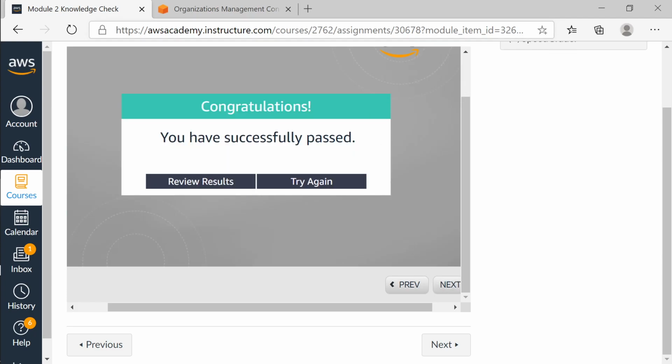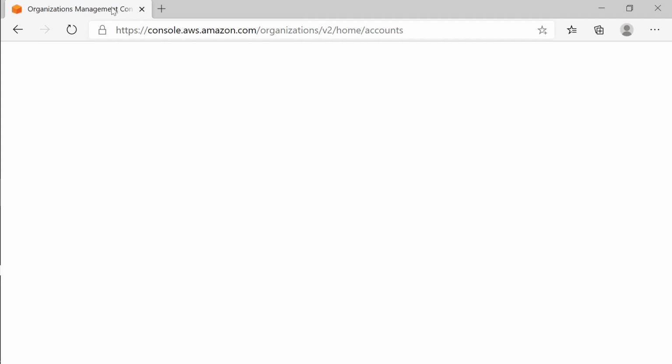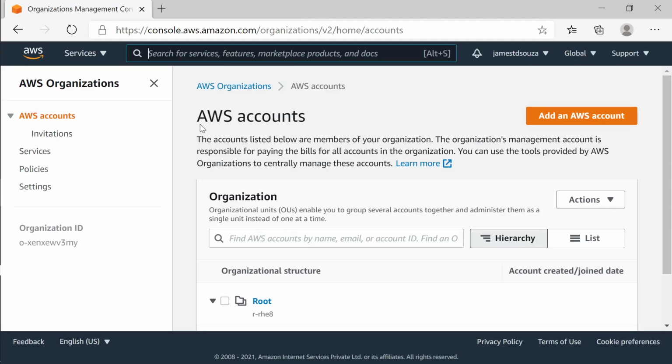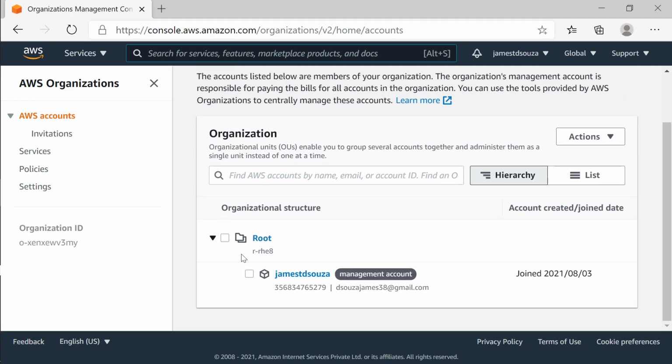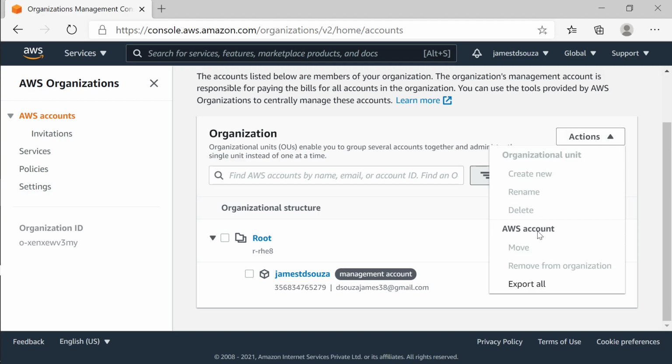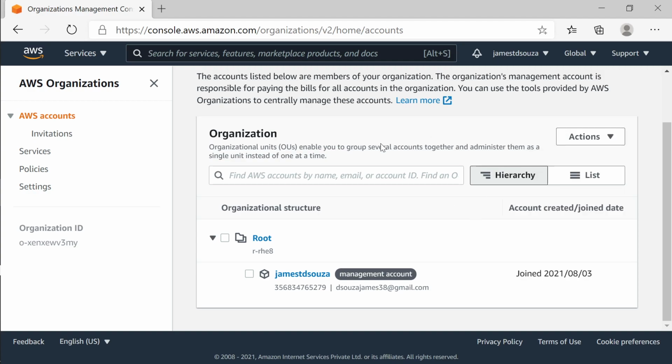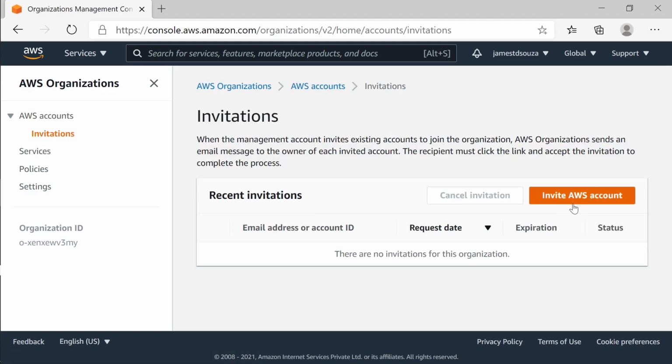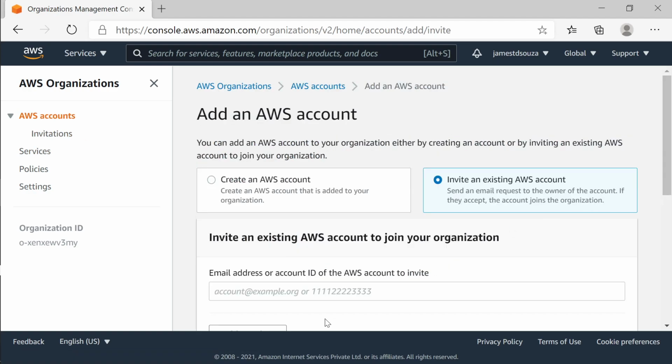Okay, so this quiz is done, and this is the organization. I was talking about AWS organization, right? So here I have a root account. Under this I have the D'Souza38gmail.com account, and how do we create it? I can send invitations over here in AWS organization. So I can say invite AWS account.